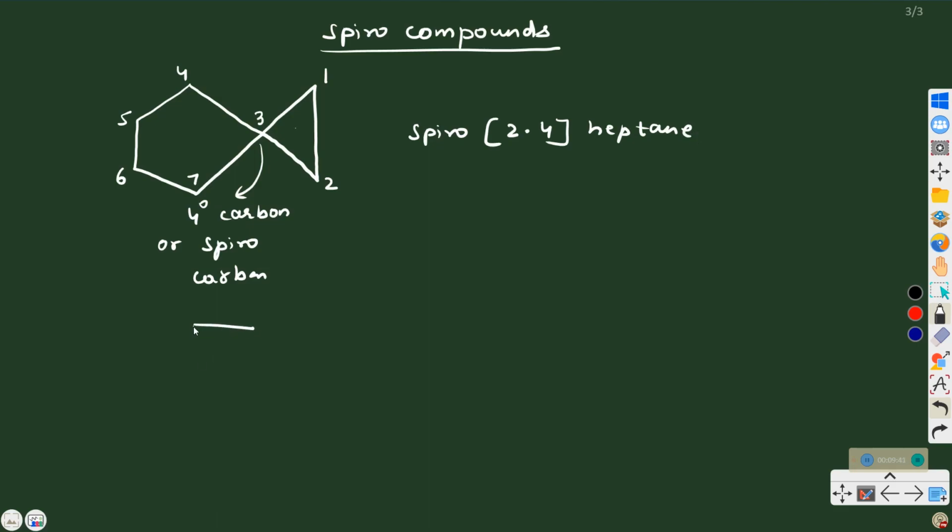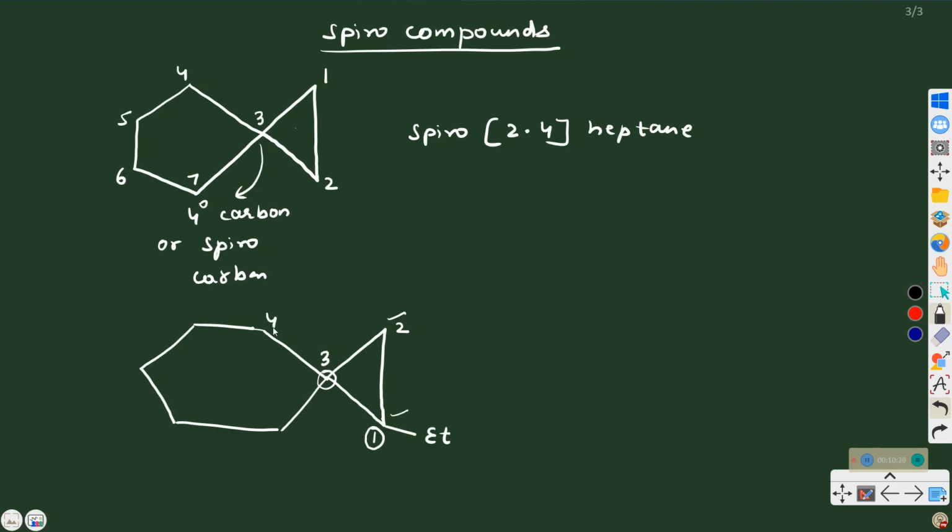If you have a substituent, then irrespective of the nature of the substituent, we have to always take the smallest ring first. This is the spirocarbon. So here, suppose there is an ethyl group present. This is the spirocarbon, the middle one, the quaternary carbon. Next to that, this carbon is there and this carbon is there. So I will prefer this one because the substituent gets the least number. 1, 2, 3, then 4, 5, 6, 7, 8.